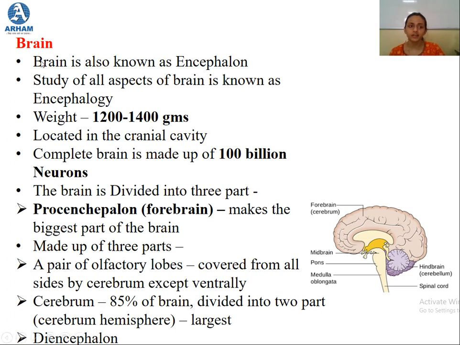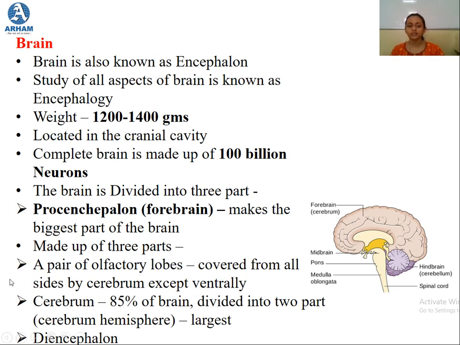So in the previous session, we studied that the brain, which is also known as encephalon, and the study of the brain is known as encephalology. Now the weight of the brain is about 1200 to 1400 grams in a normal, healthy human being, and it is located in the cranial cavity. The complete brain is made up of about 100 billion neurons, which are the structural and the functional unit of the nervous system.